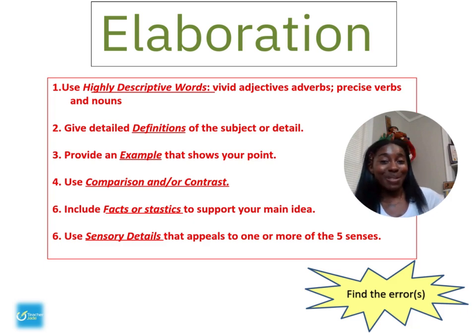And then on my list where it says 1, 2, 3, 4, 6, 6, wrong number. Statistics is spelled wrong in real number 5 that says number 6. And then number 6, the real one, it says use sensory details that appeals. That is the wrong subject verb agreement. So it should be sensory details that appeal. And then the number 5 is spelled out in word form. Well, it should be spelled out in word form when we use small numbers.